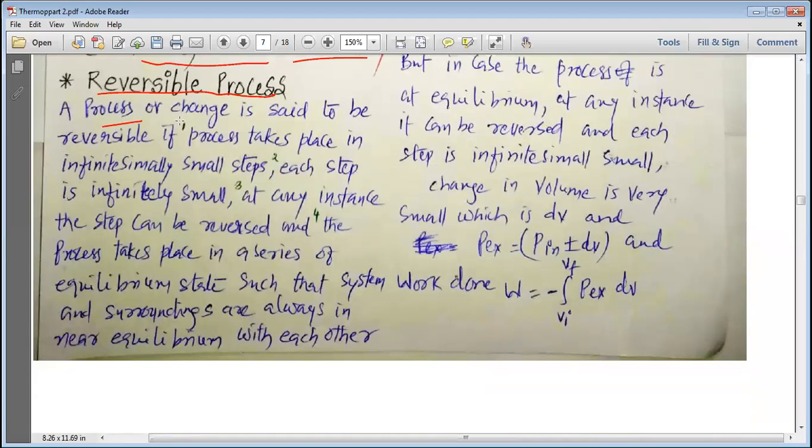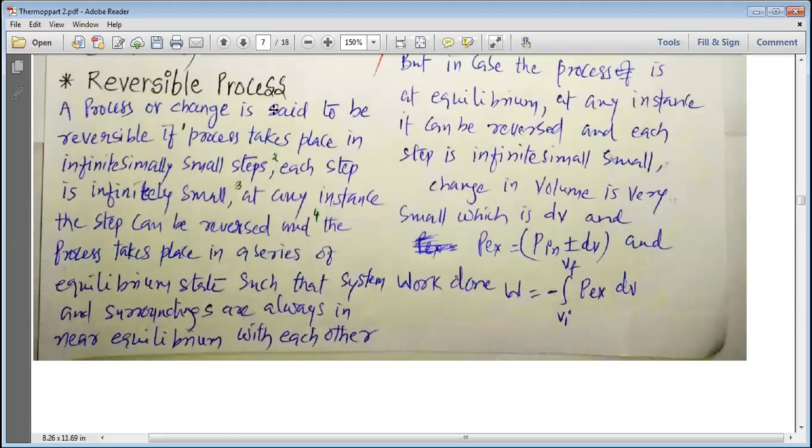A process or change is said to be reversible if the process takes place in infinitesimally small steps. Each step is infinitely small. At any instance, the step can be reversed, and the process takes place in a series of equilibrium states such that the system and the surroundings are always in near equilibrium with each other. Now, it's a long definition to understand.